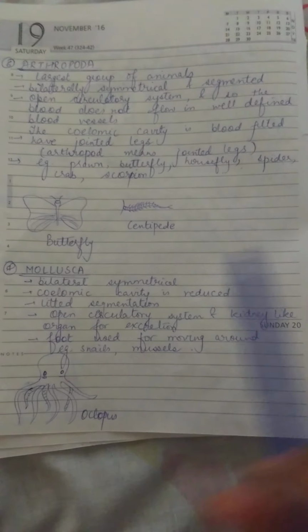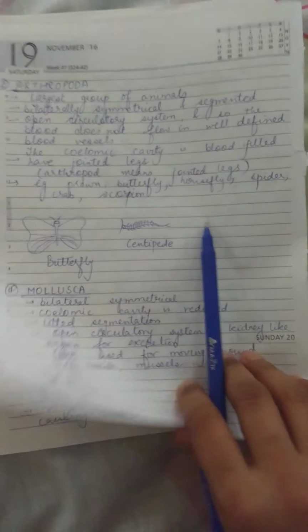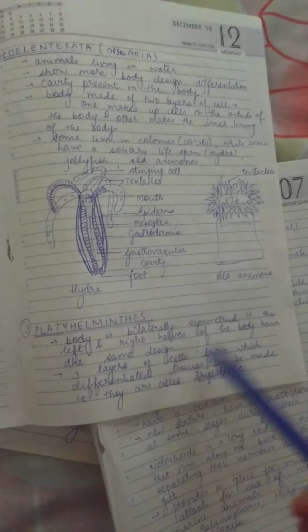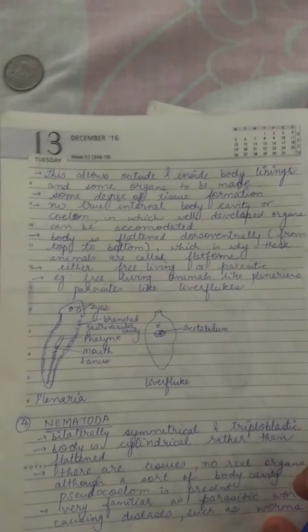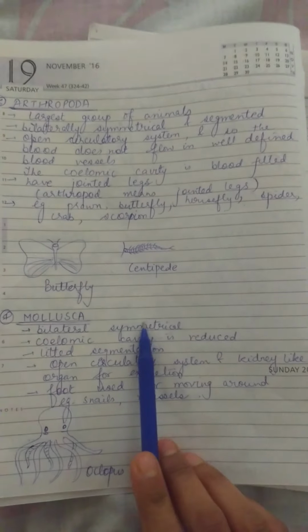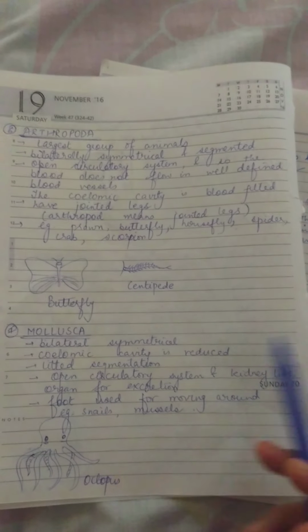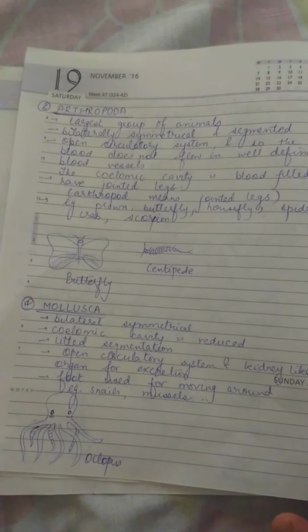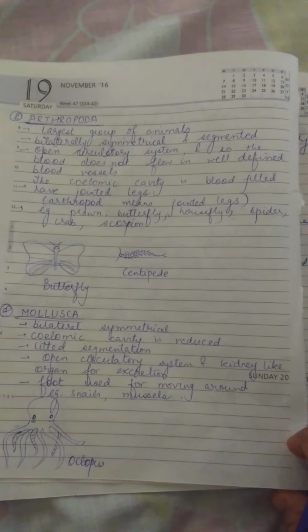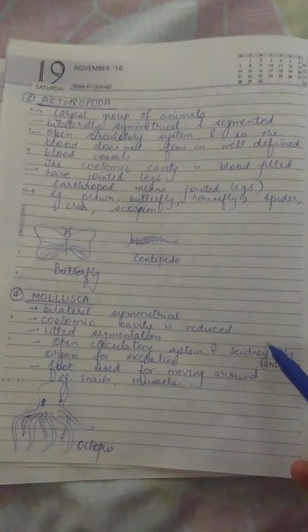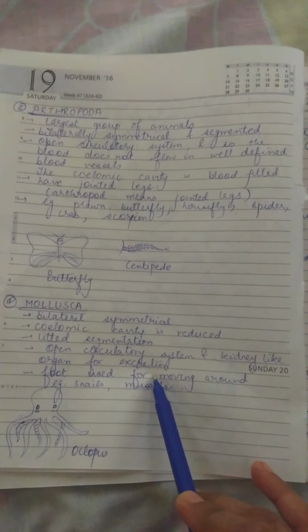Next is mollusk. Mollusk is bilaterally symmetrical. We are observing that after Platyhelminthes, all were bilaterally symmetrical and triploblastic in nature. So mollusk is also bilaterally symmetric, but the coelomic cavity, the inside cavity, is reduced in mollusks. They are segmented, with an open circulatory system and a kidney-like organ for excretion. So mollusk has a new kidney-like organ for excretion.